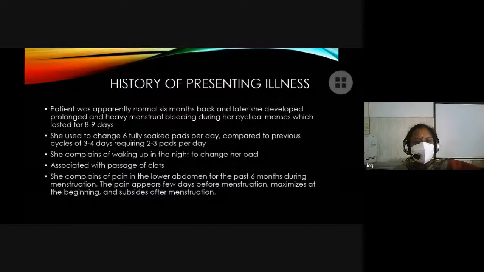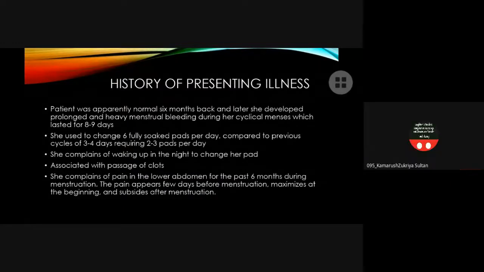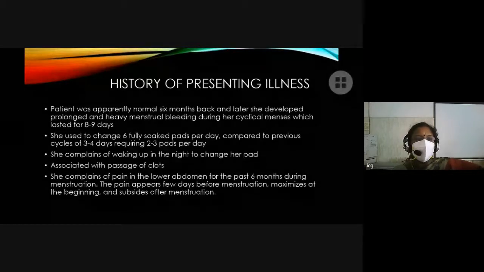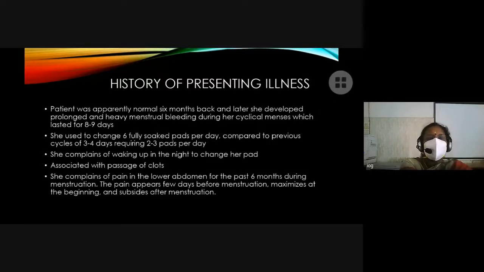So, what is the type of dysmenorrhea here? Here it looks like congestive dysmenorrhea. So from the history itself, we can find out what is the illness of the patient, right? Yes. Okay. So now how will you find out whether this blood loss is heavy or not? What is a fully soaked pad you have told, no, per day? What is the content of a fully soaked pad and what is the normal menstrual blood loss?